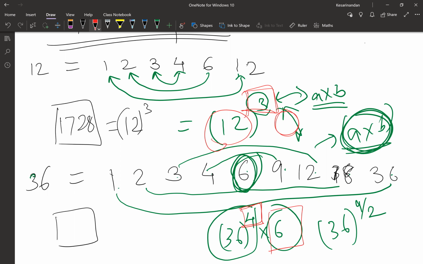So Casey, again here, 36 power 4 into 6: are we trying to get unique pairs of A into B? No, there's no uniqueness in this part. So why can't we form one more pair as 6 into 6 and then make it 36 power 5? How many 6s does 36 consist of? Just one, right? Apart from this 6, is there any other number that is also called 6 in its prime factorization? No. That's why you have to consider only one 6.